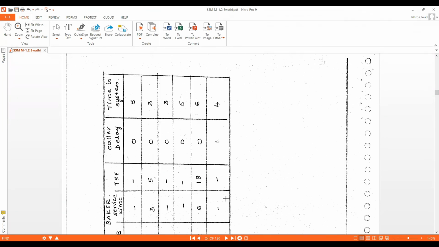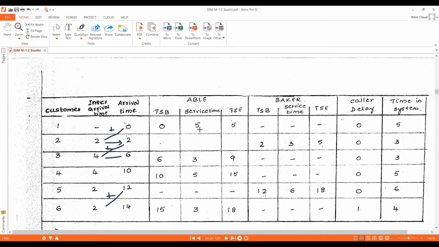We need to choose from the Able service time distribution table. We'll write service time 5 here. Able started customer 1's service at simulation clock time 0, and he will end at simulation clock time 5. 0 plus 5 is 5. Understood, right? At that time Baker is just free, idle. Is there a call delay? Did customer 1 wait in the queue? No. So the call delay is 0.